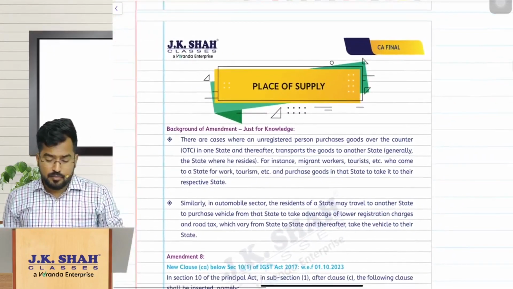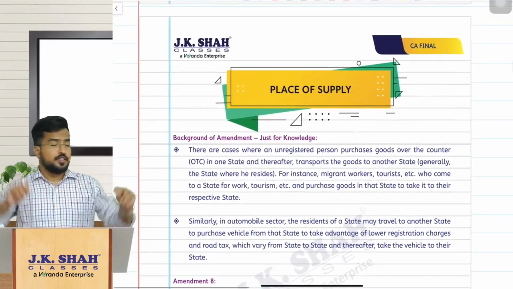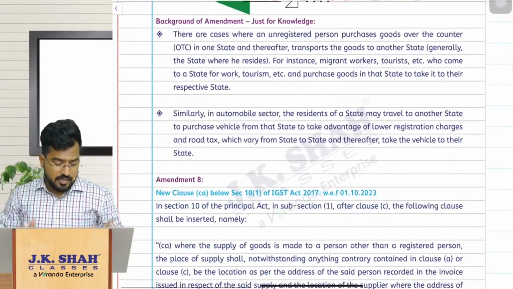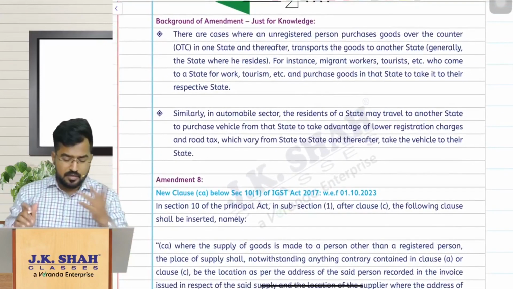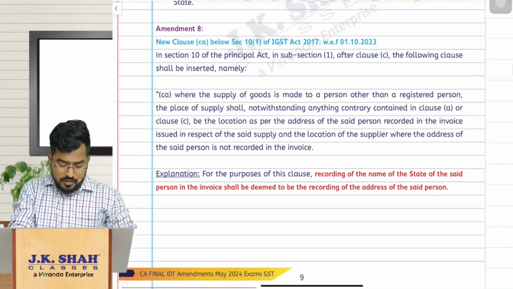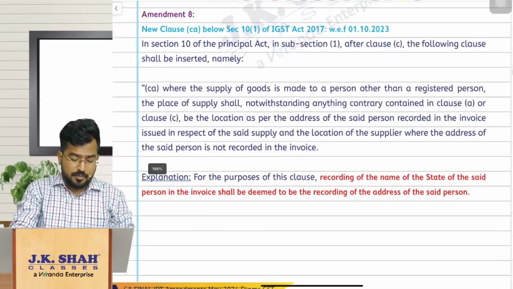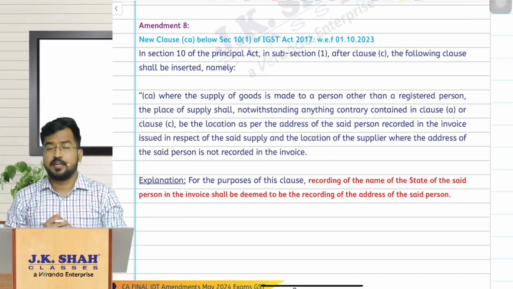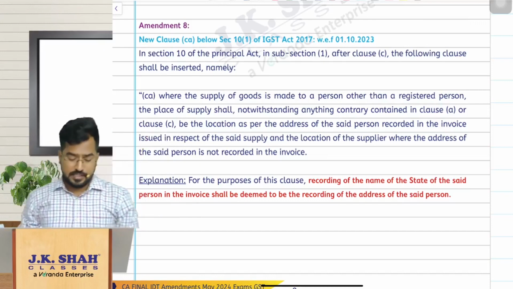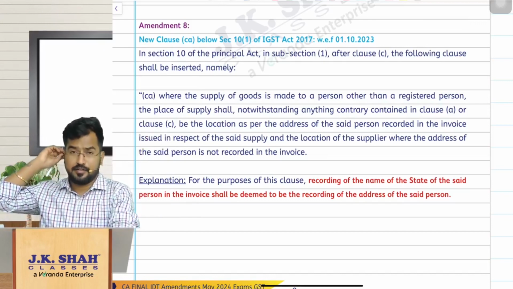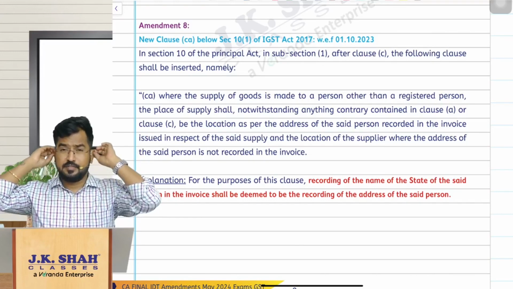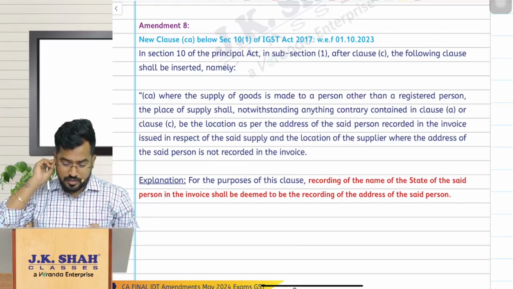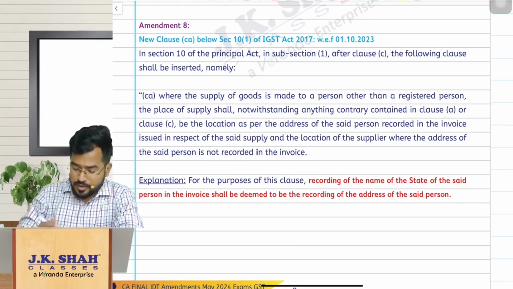Let us come to place of supply. So place of supply, what are the amendments? Amendment number 8. Before that, I have just given a background there just for your knowledge. You can just go with that. So let me straight away come to amendment number 8, one interesting amendment, which is made in section 10 of the IGST Act. If you remember, section 10 of the IGST Act deals with place of supply for goods which is not import or export. Now the amendment is simple.